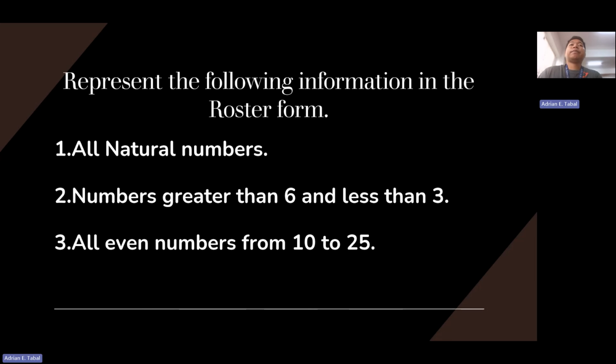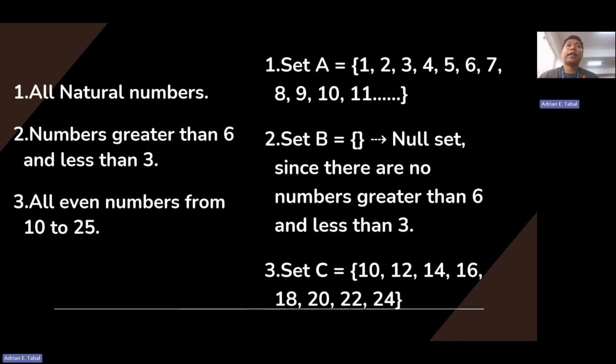So for example, we are going to represent the following statements in roster form. Number one, all natural numbers. Number two, numbers greater than 6 and less than 3. And number three, all even numbers from 10 to 25. To represent the first one in roster form, we can have set A equals 1, 2, 3, 4, 5, 6, 7, 8, 9, 10, 11, and so on, since it is an infinite set. So the dots will be at the end of the set.